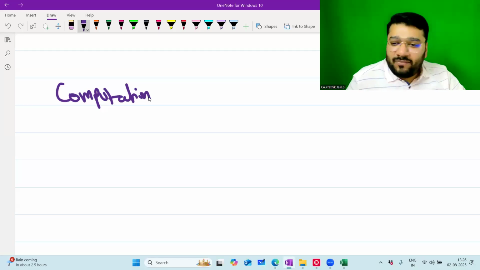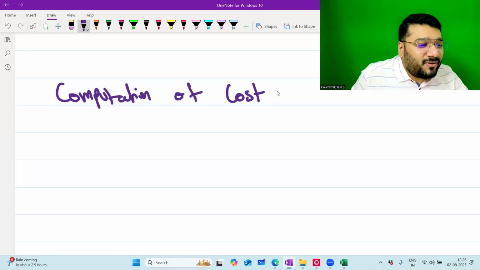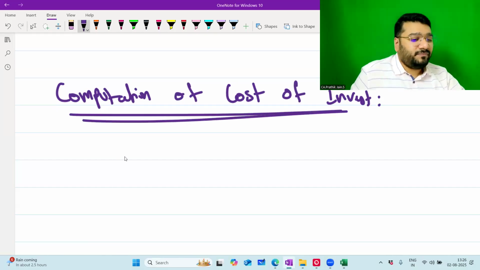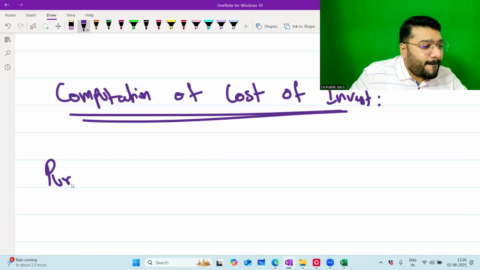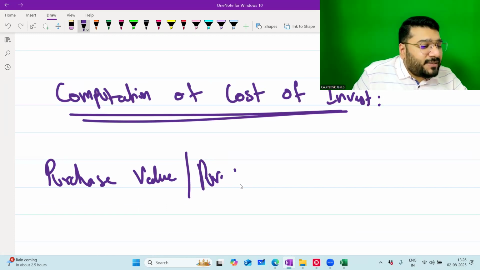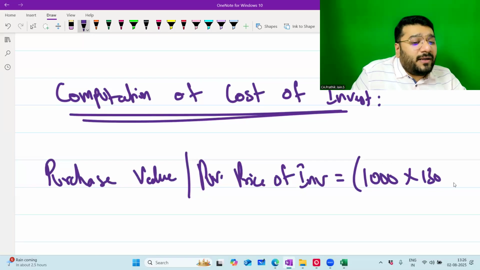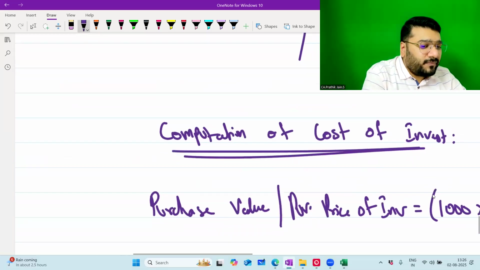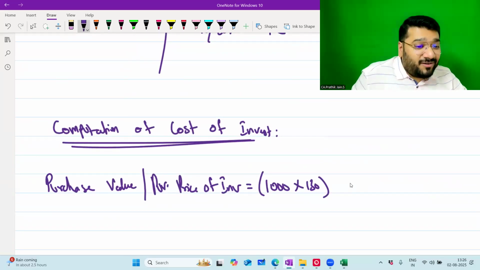Computation. All of you closed the book and also kept it. Computation of cost of investment. Example number 4. Purchase value or purchase price of investment is equal to, tell me the calculation. 1,000 debentures into 130 per debenture. How much total? Are you sure? You should say very sure.